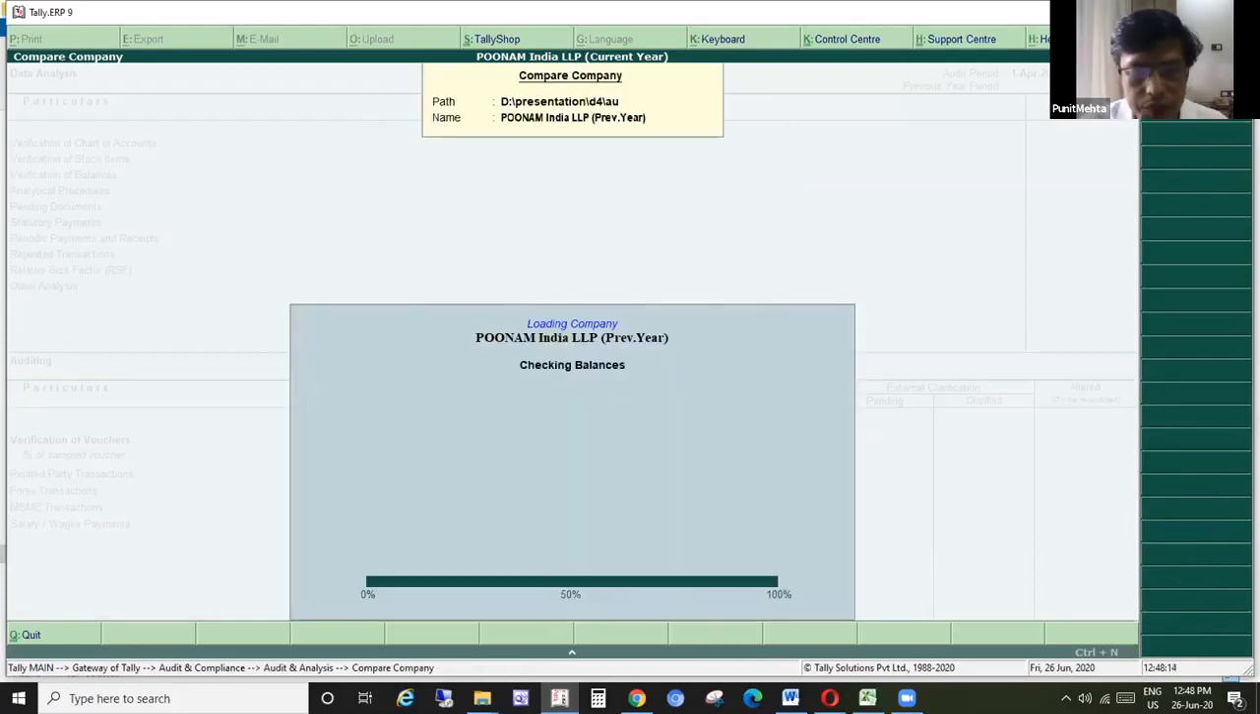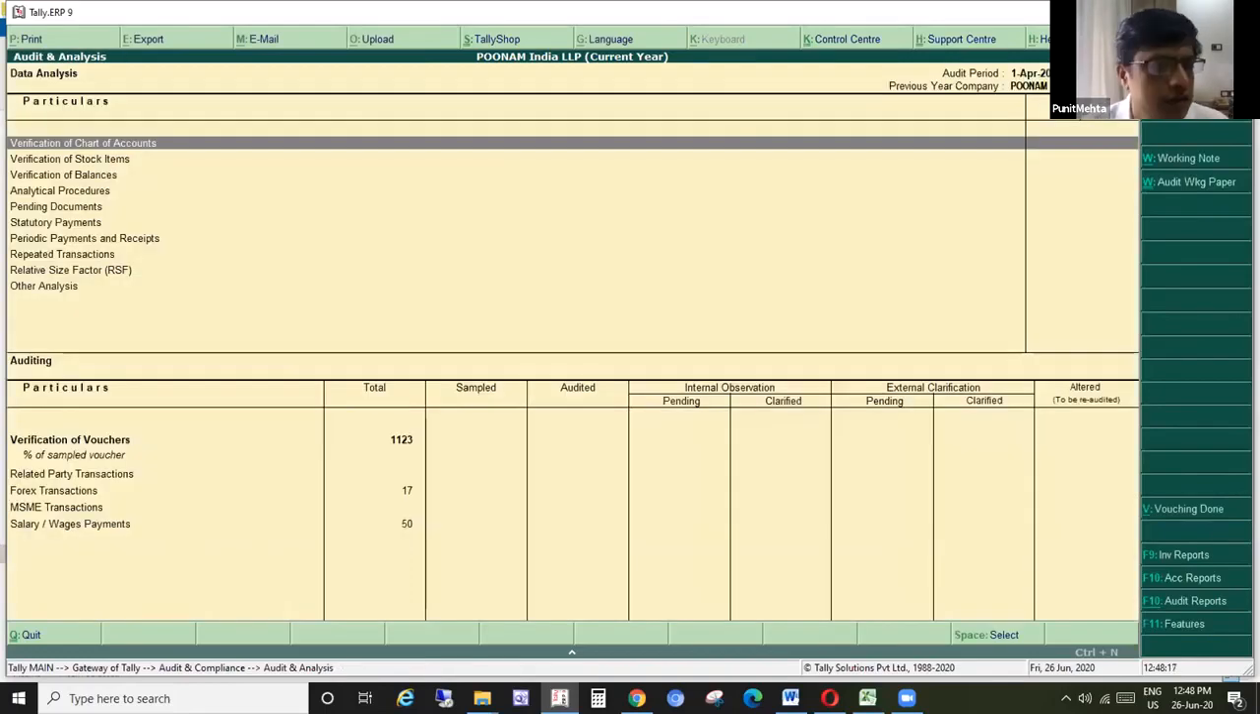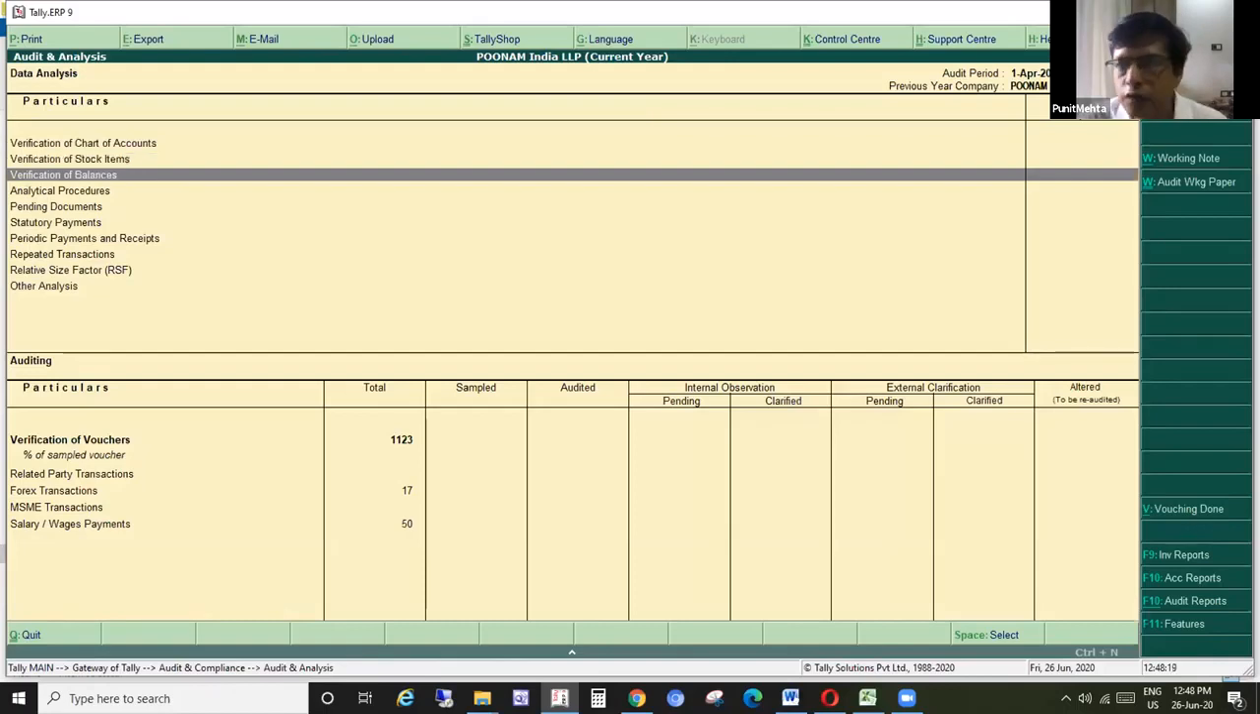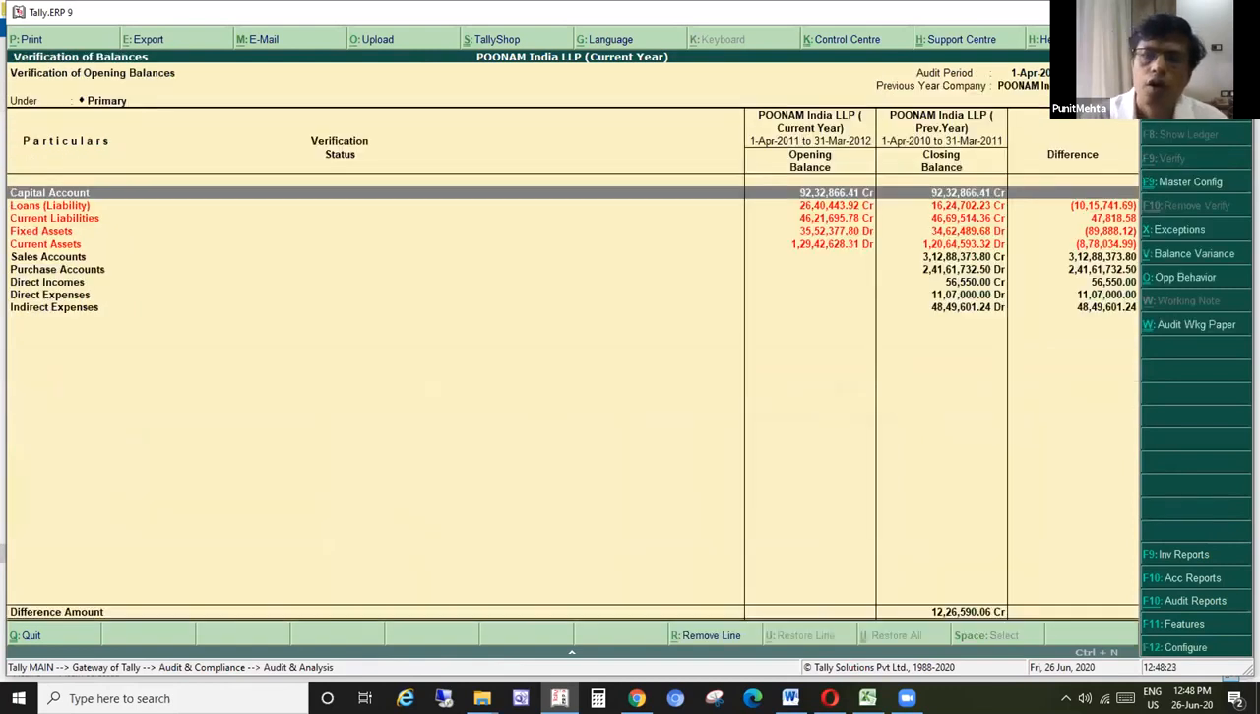Give the username, password. Fine. Then we come to this menu, that is verification of balances. Automatically Tally has given this comparison. I have not run any other procedure. This is the verification functionality which is already provided in the system. By just loading the previous year company, informing Tally that this is my previous year company, this report is ready.